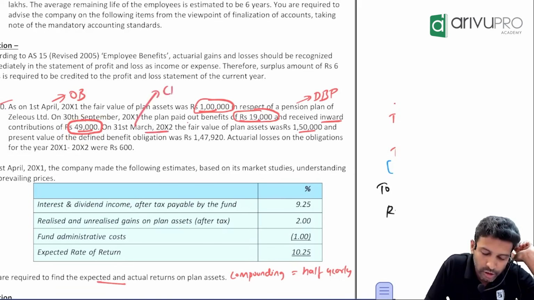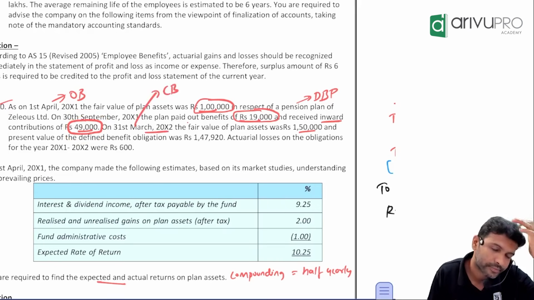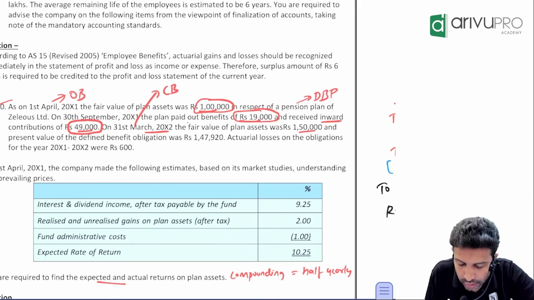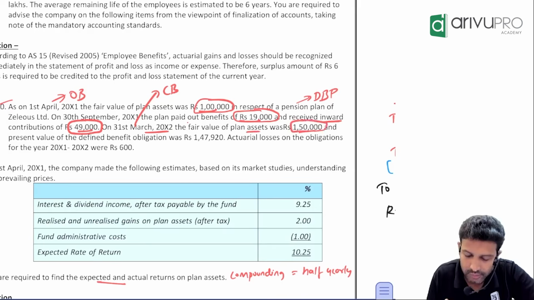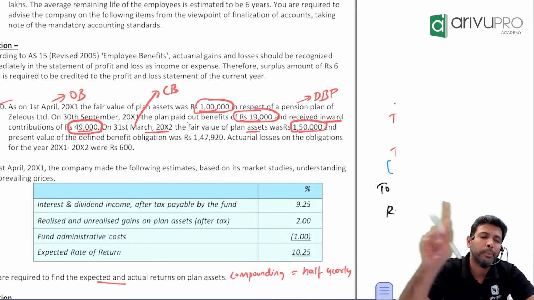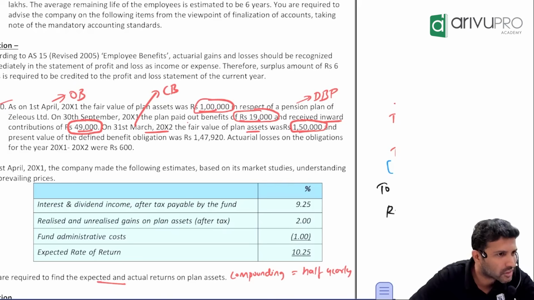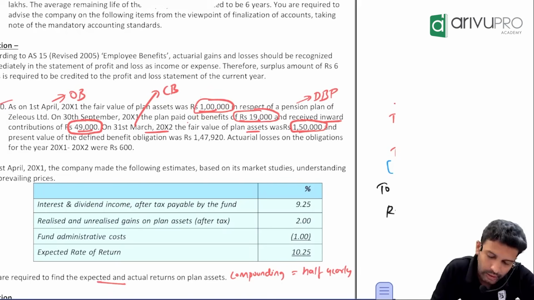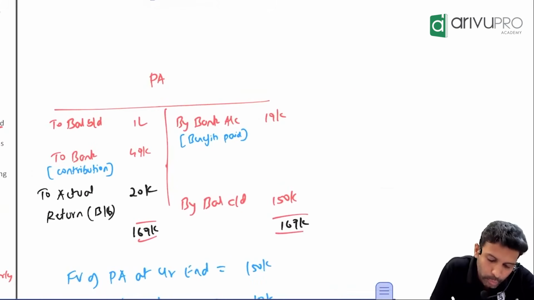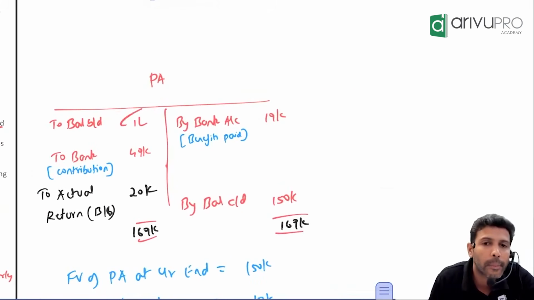31st March means OB or CB? CB, as in closing balance, of what? Plan asset. How much is that? 1,50,000. Sir, simply open plan asset ka ledger. If you don't want formula, simply open plan assets ka ledger. Plan asset is what? It's an investment which is an asset. Asset ka opening balance, where it will come? What is the opening balance of asset? 1 lakh. So open this ledger and write opening balance 1 lakh.